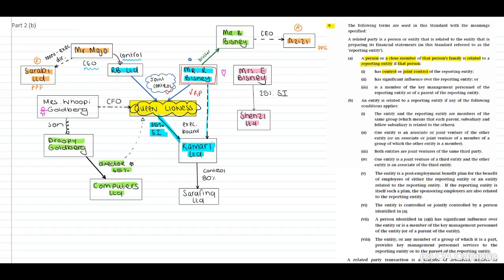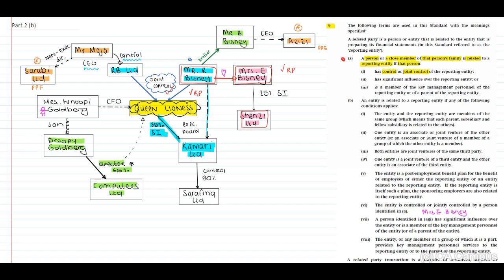Now, what about Mrs. E. Basney? Mrs. E. Basney is a close family member of a person who jointly controls Queen Lioness. Therefore, yes, this is a related party. Why? Because you can refer to paragraph 9A1 again. Next, Zenzi Limited. Is this a related party?